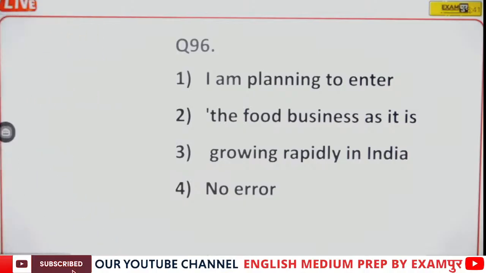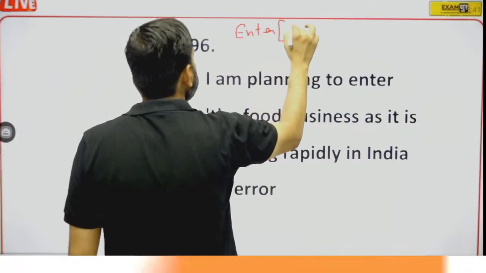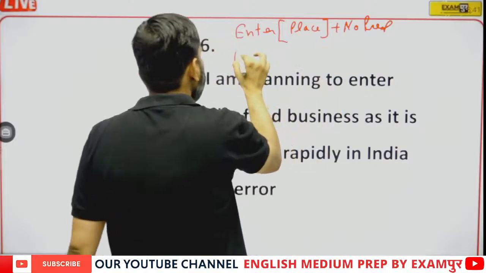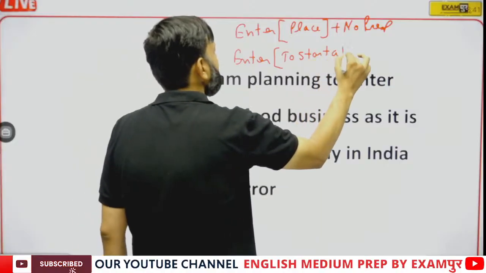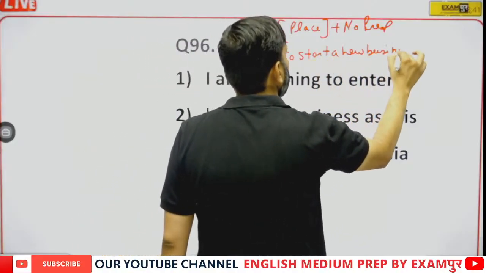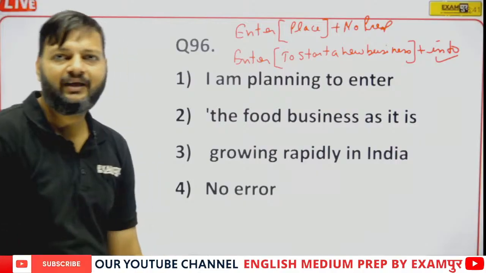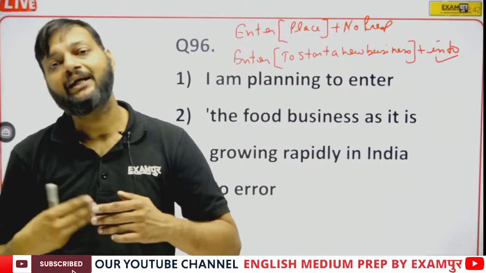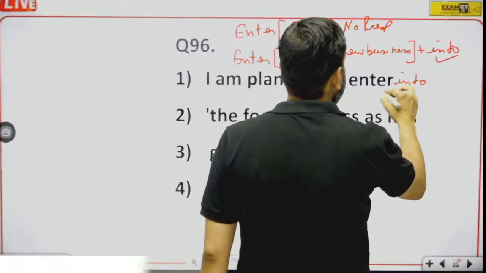96. I am planning to enter the food business. Enter, when used with a place, has no preposition. But enter has one more meaning: to start a new business. When enter means entering a place, it is not followed by any preposition. But when enter means to start a new business, it is followed by into. So here enter will be followed by into.